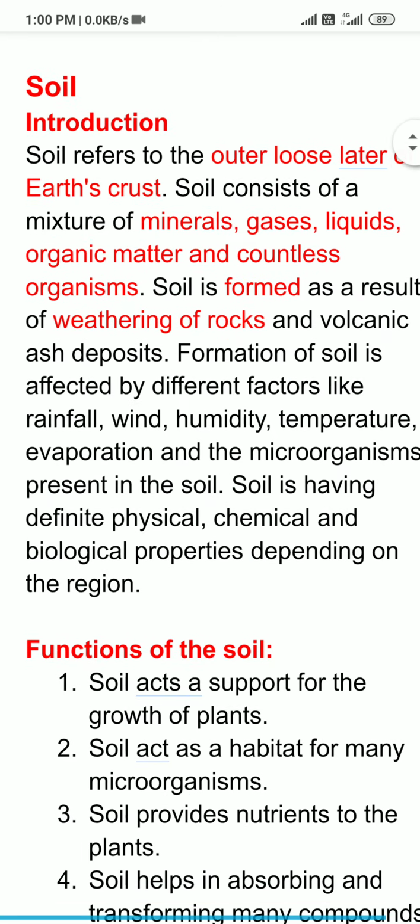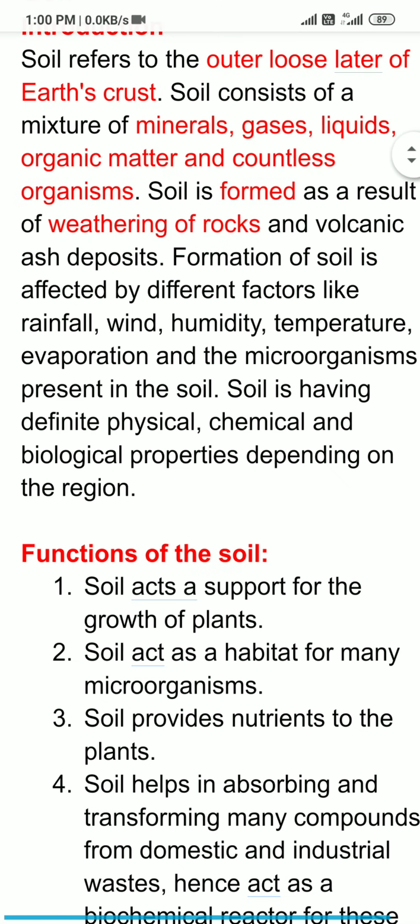Soil has definite physical, chemical and biological properties, but its composition changes according to the region. Means the composition of soil of a particular region may be different as compared to that of the soil of other region.